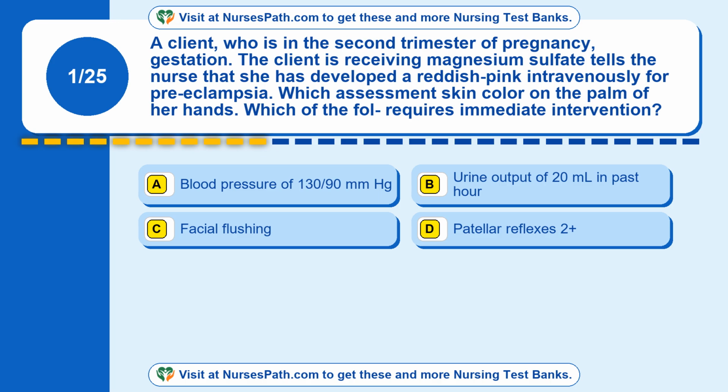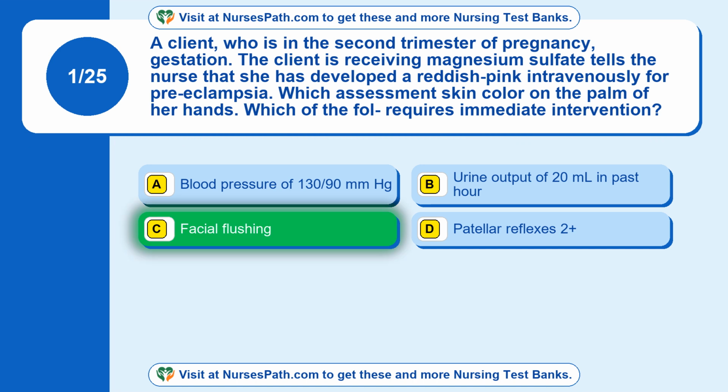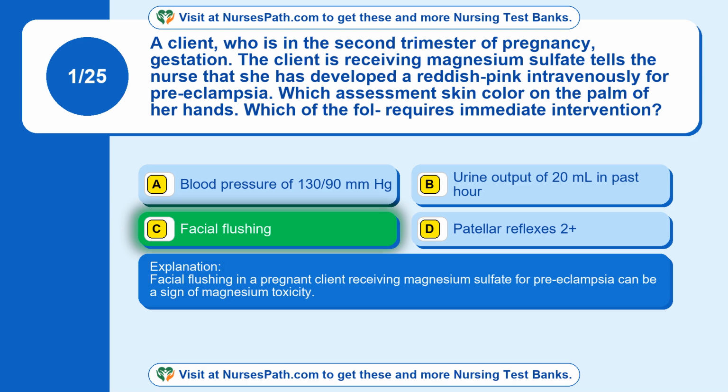Option A, blood pressure of 130/90 mmHg. Option B, urine output of 20 ml in past hour. Option C, facial flushing. Option D, patellar reflexes 2+. The correct answer is option C, facial flushing. Facial flushing in a pregnant client receiving magnesium sulfate for preeclampsia can be a sign of magnesium toxicity.